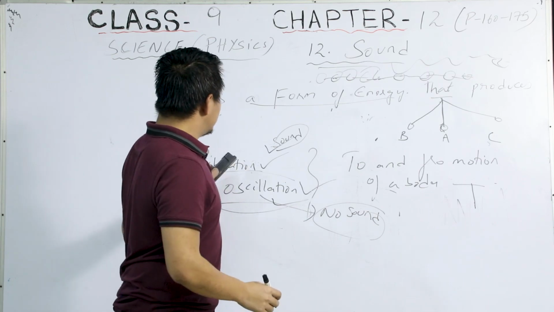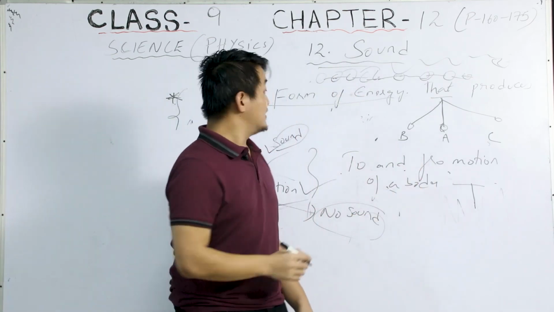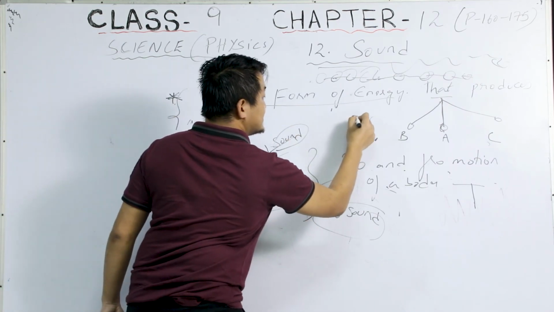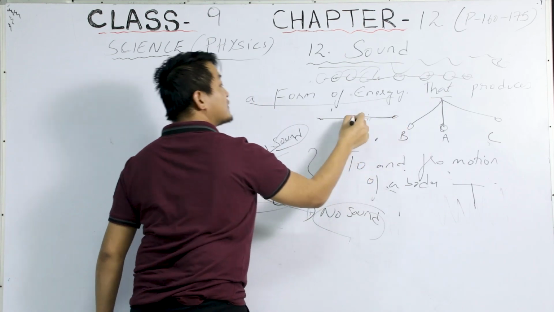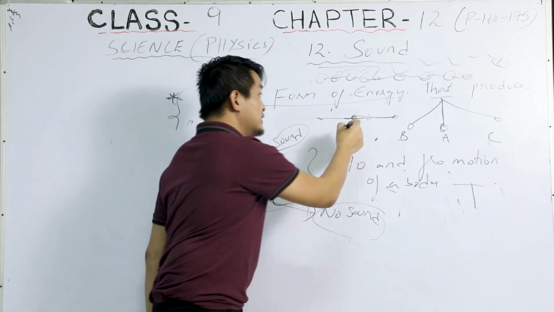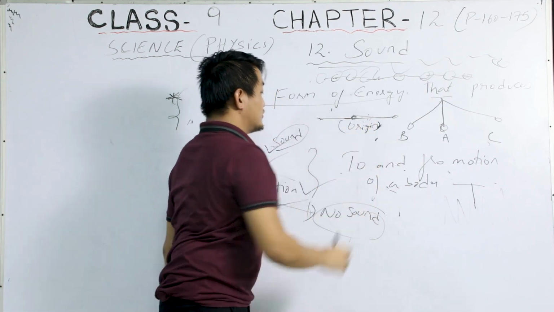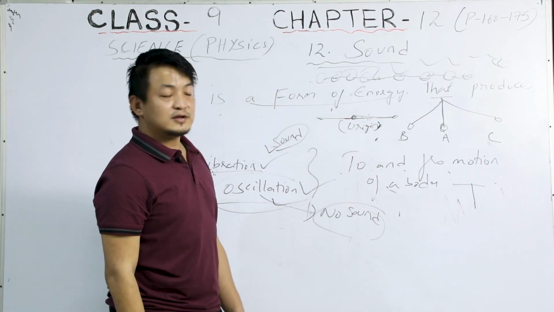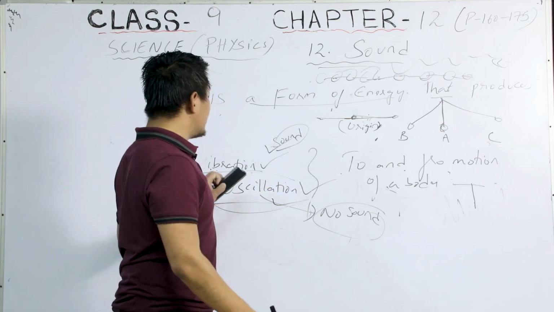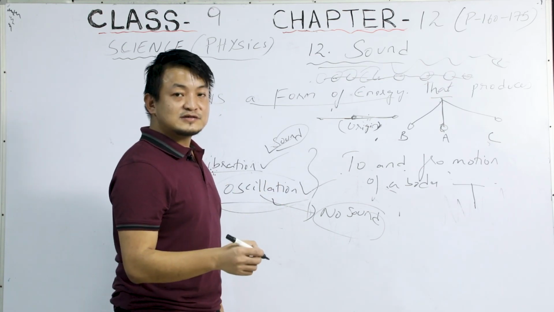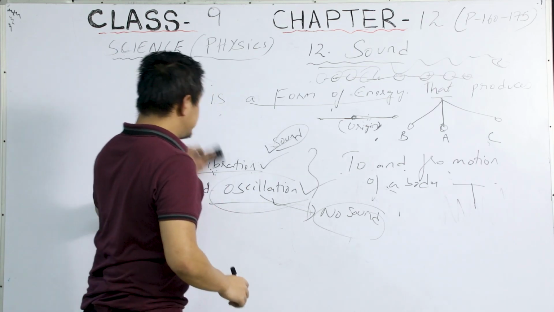But here, the meaning is to and fro motion of an object. This is the mean position, so I'm going here, and then I'm going here, then I'm coming back to the original position. So that is to and fro motion of a body. So vibration has high frequency, that's why there is a sound. And oscillation has low frequency, that's why there is no sound. Clear? Okay.